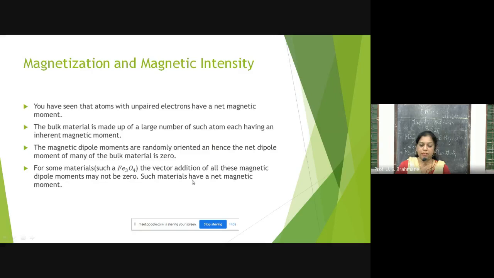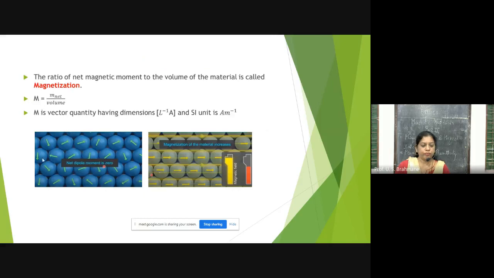Such materials have a net magnetic moment. Now, we are going to see magnetization. Magnetization is nothing but the ratio of net magnetic moment to volume. The ratio of net magnetic moment to the volume of the material is called magnetization.